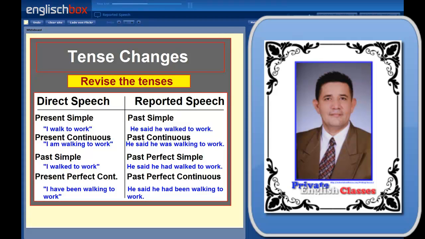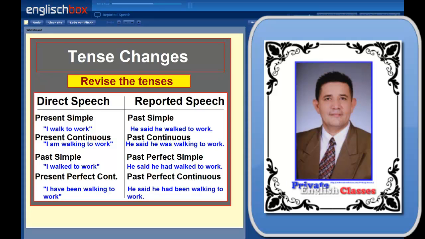So let's make things a little bit more complicated now. And here we have examples of direct speech in the present and the past. So direct speech in the present simple turns into reported speech in the past simple. I walked to work. He said he walked to work. Present continuous in the direct speech becomes past continuous in reported speech. I am walking to work. He said he was walking to work.